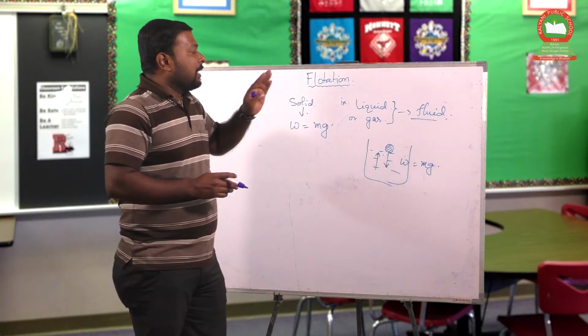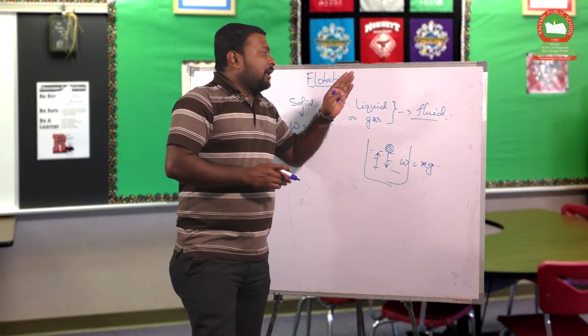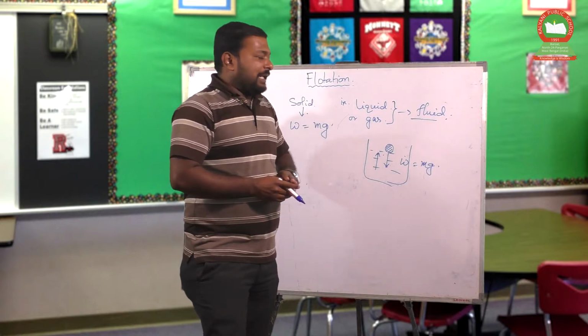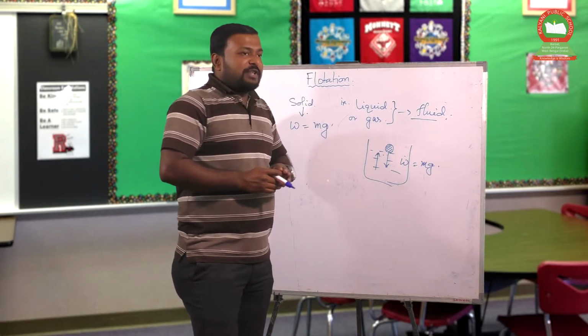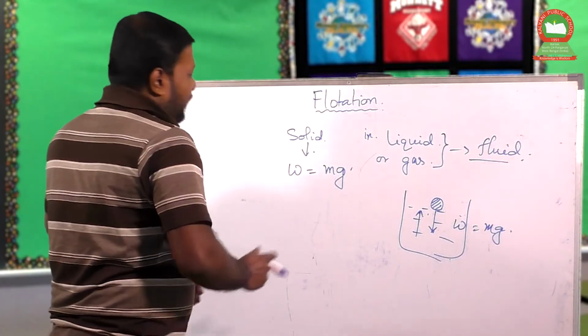That upward force exerted perpendicularly by the fluid is called the thrust or the buoyant force of the fluid.